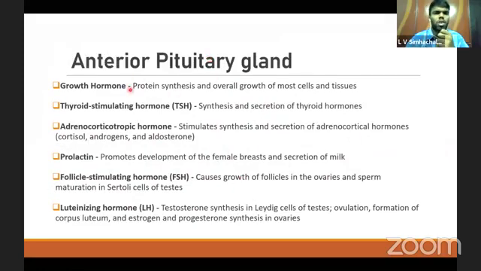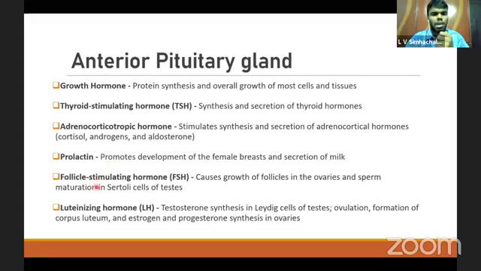So these are the growth hormone, which is involved in protein synthesis and overall growth of the cells and tissues of the body. This is the thyroid stimulating hormone, which is involved in synthesis and secretion of thyroid hormones T3, T4. And adrenocorticotropic hormone stimulates synthesis and secretion of the adrenocortical hormones, which include cortisol, glucocorticoid, androgens, and aldosterone. Aldosterone is a mineralocorticoid. Next, prolactin promotes development of female breasts and secretion of milk.